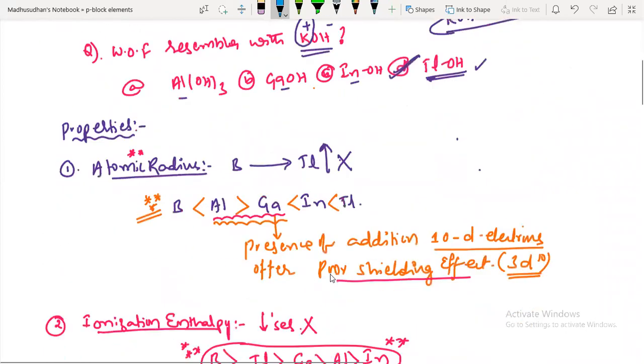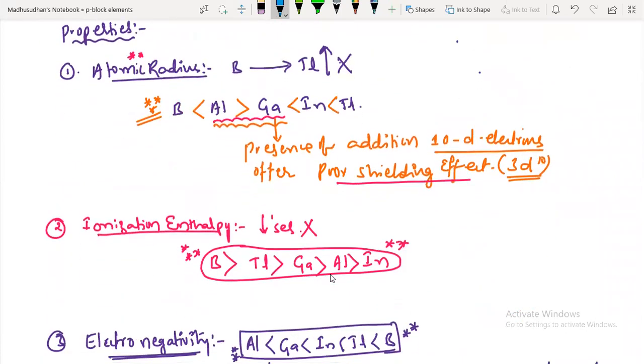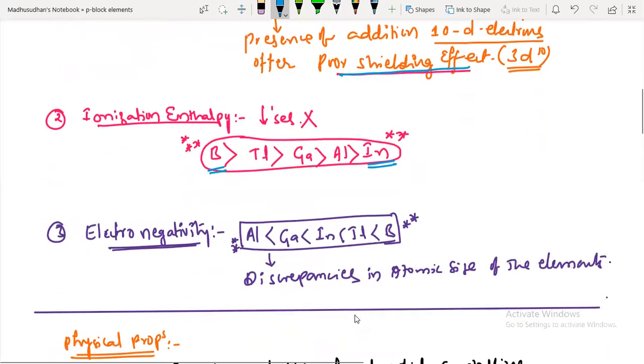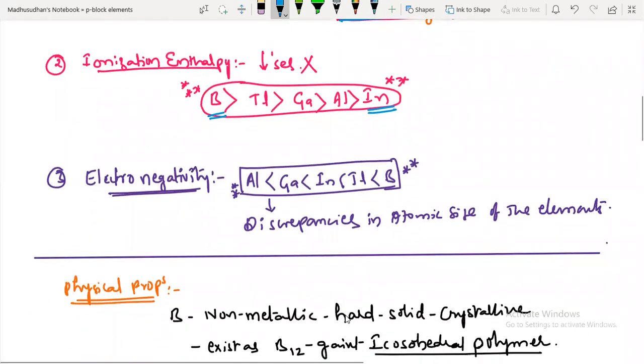Their atomic radius is actually having some abnormalities. Generally what we expect is an increase from boron downwards, but gallium size is slightly lesser than aluminum. The reason for this is the poor shielding from the 3d10 electrons. The ionization energy is maximum for boron and minimum for indium, but not for thallium. Next, electronegativity is highest for boron and least for aluminum. What is the reason? Again, the same reason: some discrepancies in the atomic sizes.